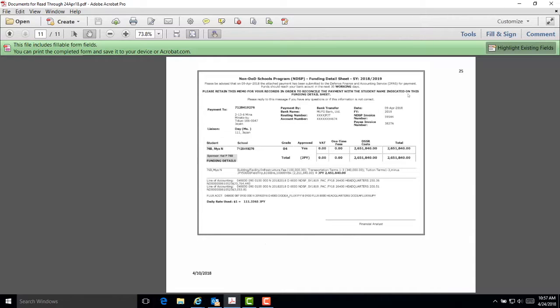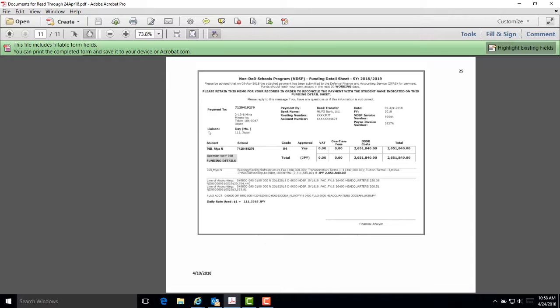The FDS lists the school year at the very top, the payment to, and this could be the school, the transportation company, the tutor, the aide, or the sponsor. The payment by, this will be the bank information. The date the payment was finalized. The fiscal year of the funding. The NDSP invoice number that is assigned by the NDSP. The payee invoice number, which is assigned by the school or the transportation company or the tutor, etc.